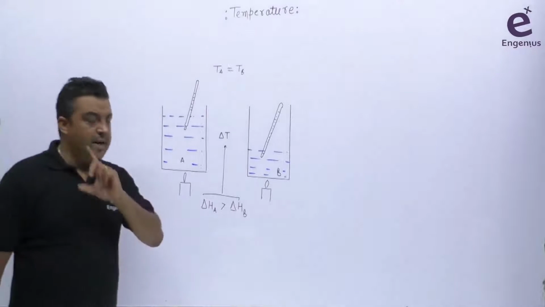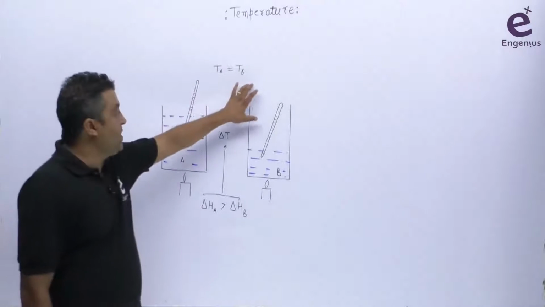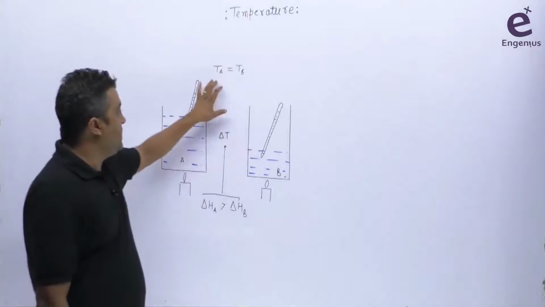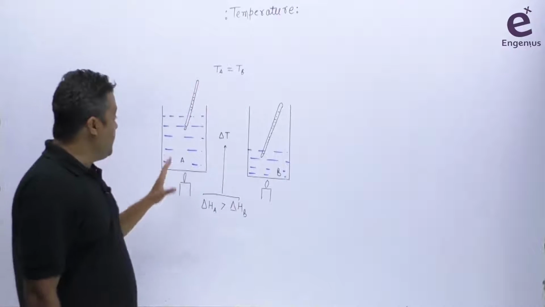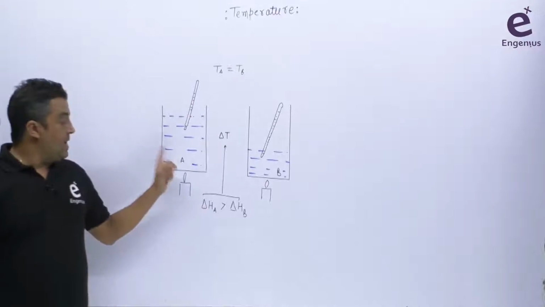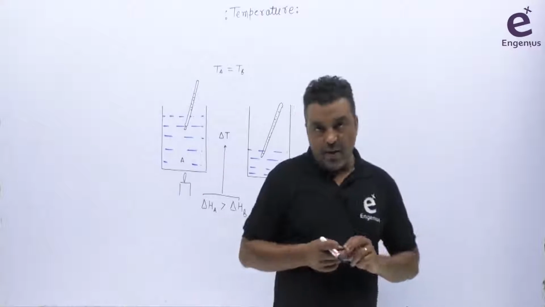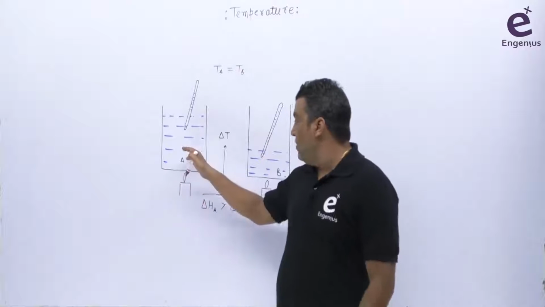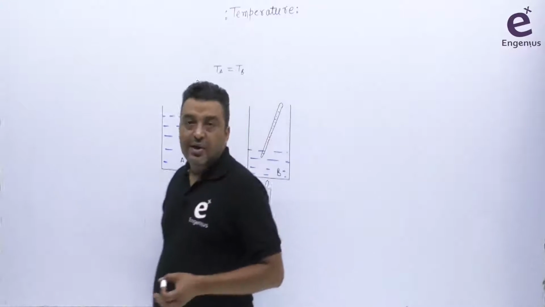Now I am not using the word heat, I am saying here the energy available. I am talking about this case, that is when the temperature is equal, that is Ta equals Tb. We are not talking about this one. So the initial case I am talking about: I am saying here in container A, more energy is available to fluid A compared to fluid B here, because the particles are more.